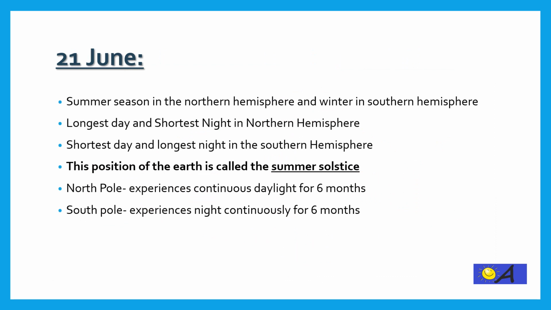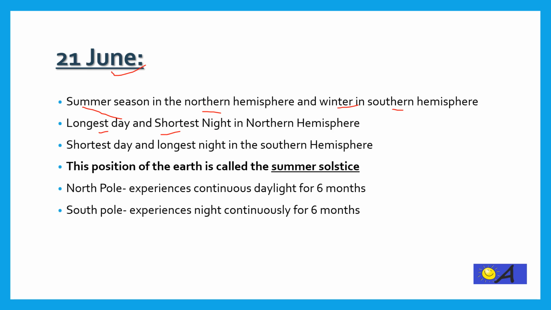Now let us discuss some of the important dates. The first one is 21 June. On this day, 21 June, the sun is directly overhead at the Tropic of Cancer and it receives maximum heat from the sun. Thus, it is summer season in the northern hemisphere while it is winter in the southern hemisphere. It is the longest day in the northern hemisphere and the night here is shortest. After this day, the length of day starts to shorten and nights lengthen in the northern hemisphere.